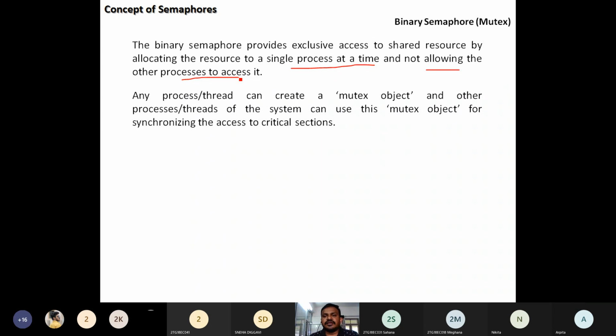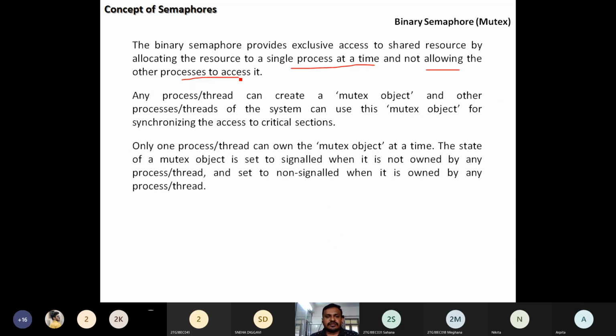So once it is generated, it is left to that particular process. It may release that one based on critical issues with another process, or based on priority based processes. It may use that particular mutex object.